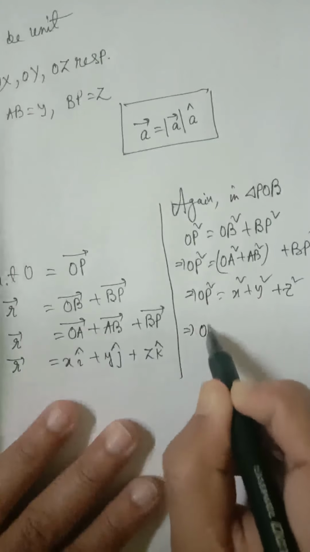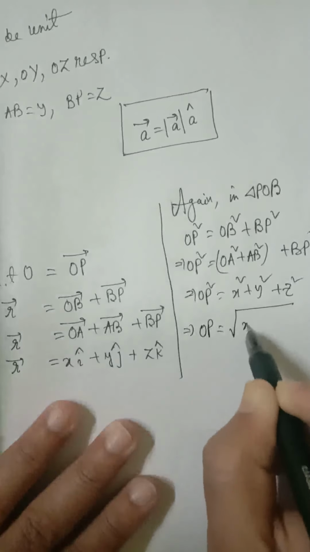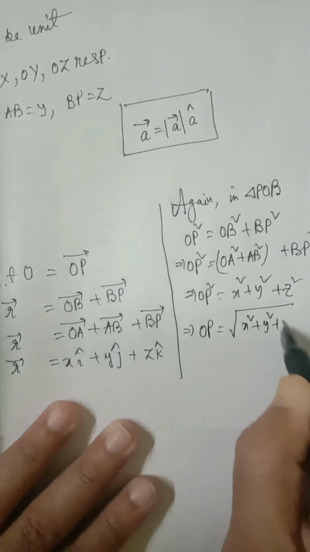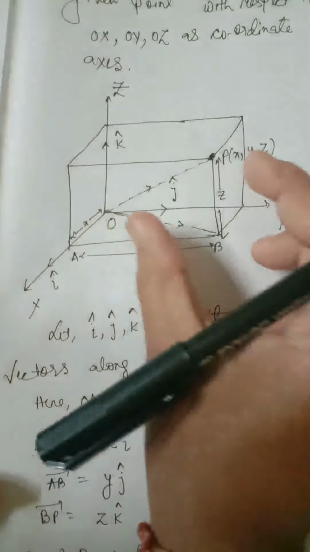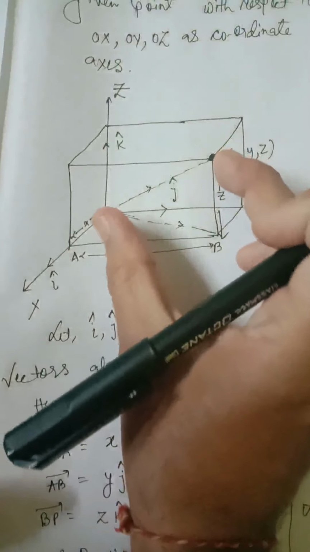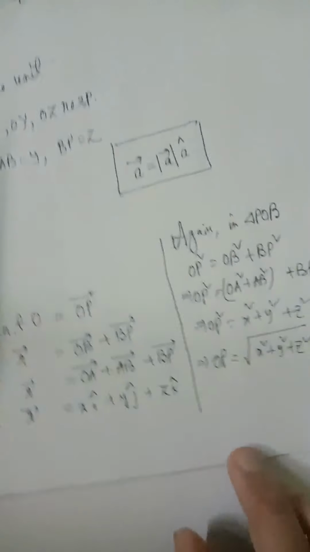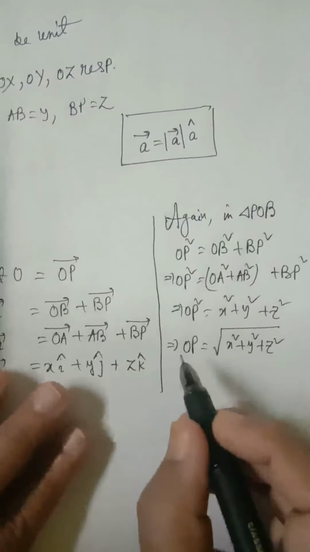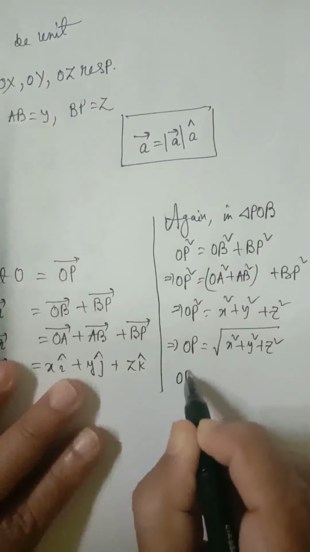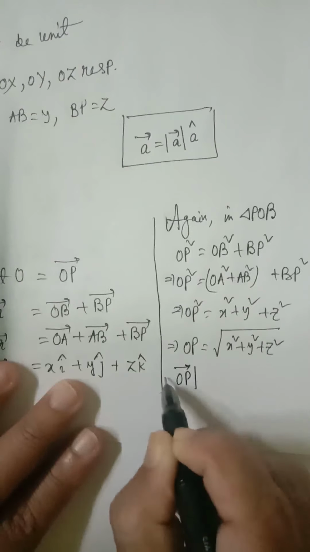So OP is equal to root over x square plus y square plus z square. Now OP means the length of OP. The length of OP is actually the modulus of OP vector.